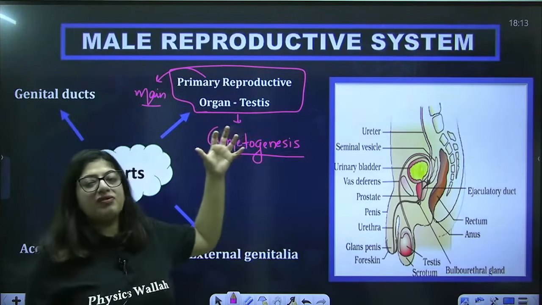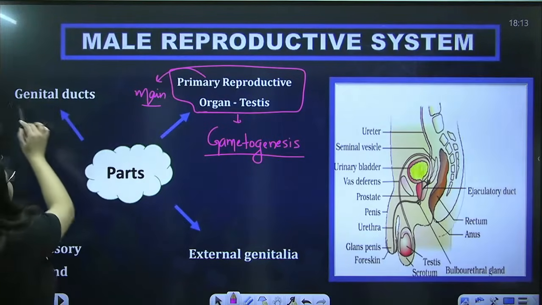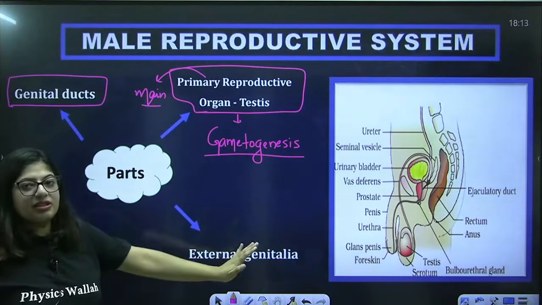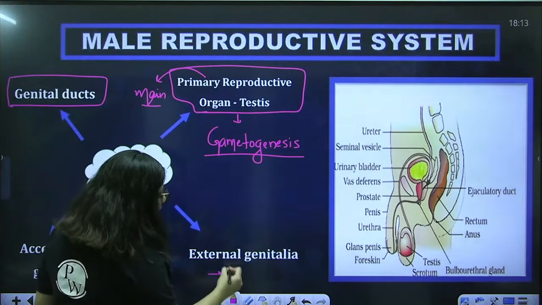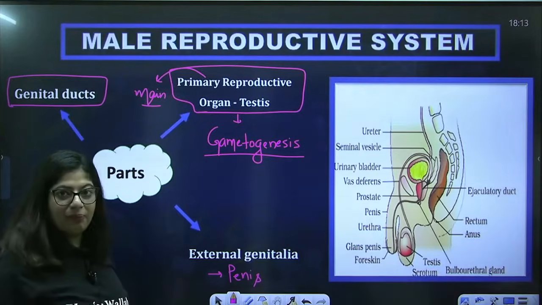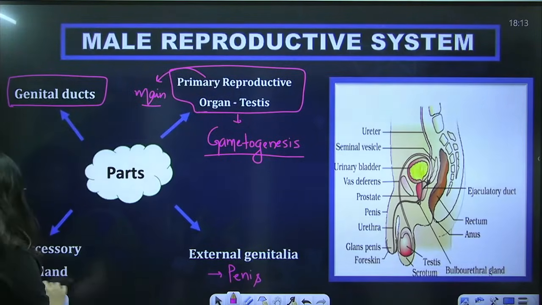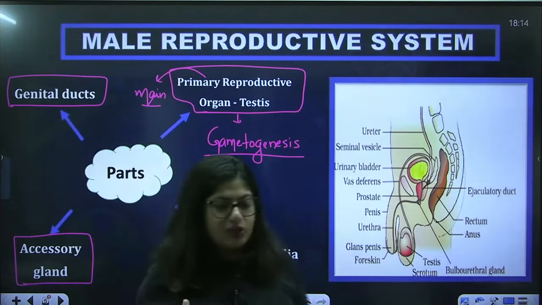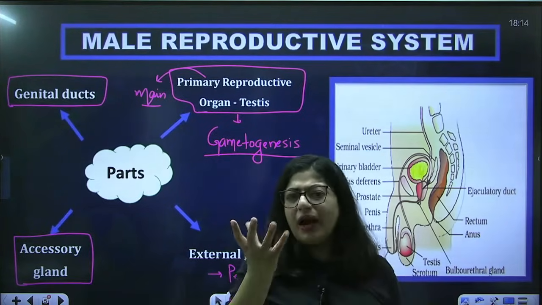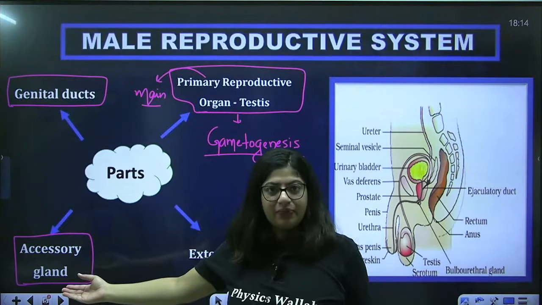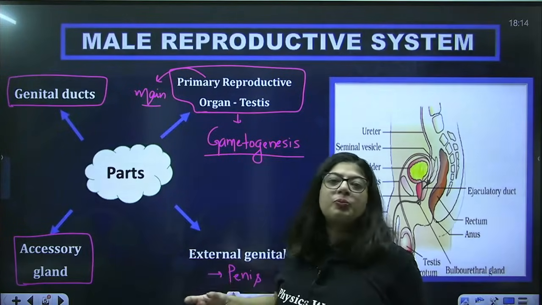So for that, we have a pipe system, that's genital duct. And then we also have external genitalia known as penis, which will help in depositing sperm. And then the glands. Glands will give the secretion of semen. You know semen, what is semen? It's a white color fluid which contains a secretion from these glands, right? And in that sperms are present.